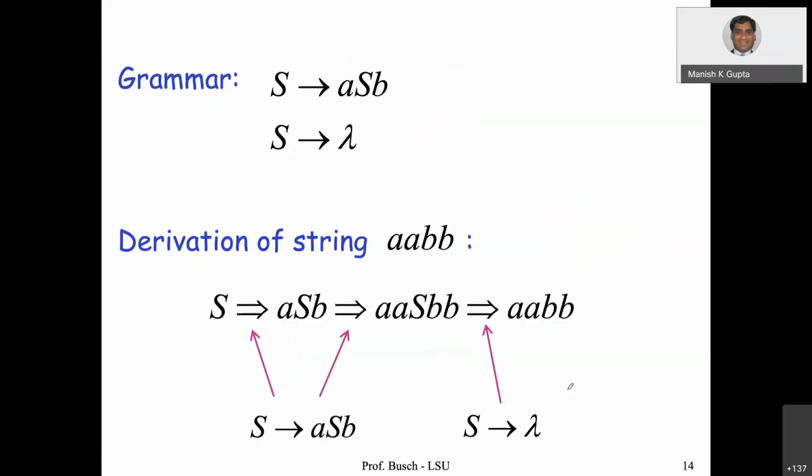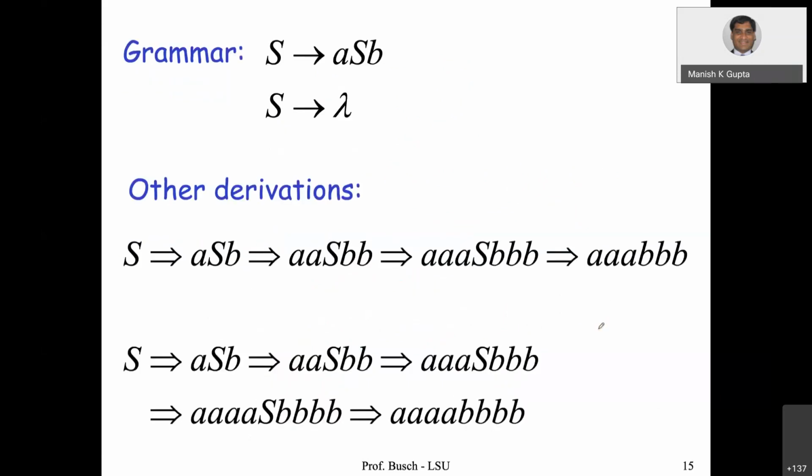So like this, we can have a derivation of the string aabb by using S going to aSb, which is going to aaSbb, because this S is replaced by aSb, and then we get this, right? We can continue this. Other derivations are possible.